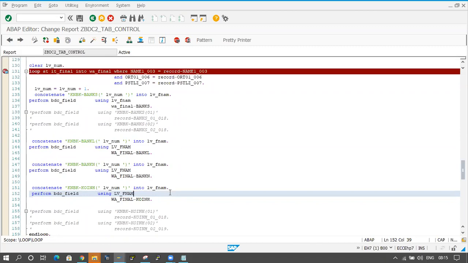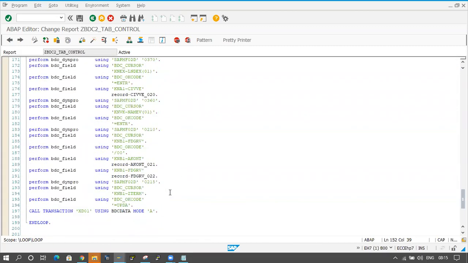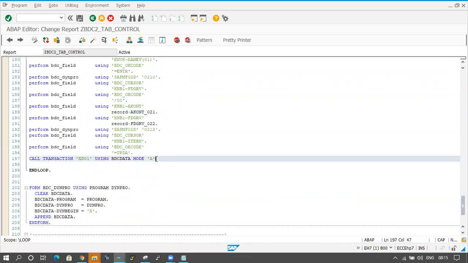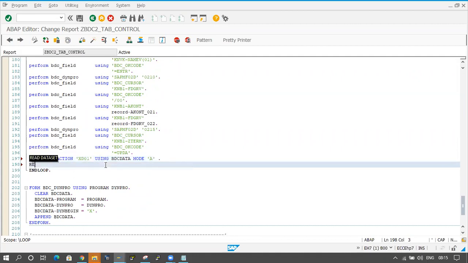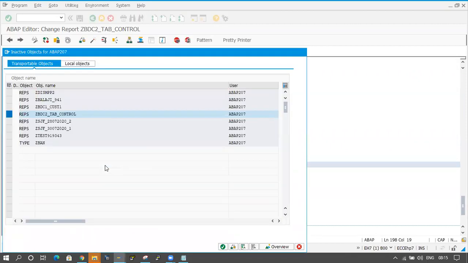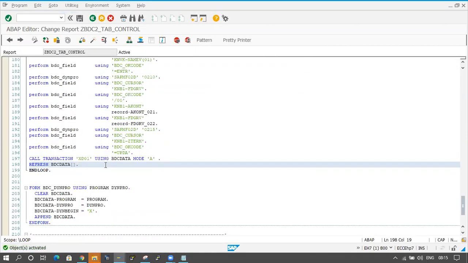The remaining thing is as it is, same thing, there is no change. And if you want to apply any error handling, here you have to extend this one: messages into one internal table, and after that loop that internal table. You already saw that one in the last class. You can check that one. So this is the table control concept.